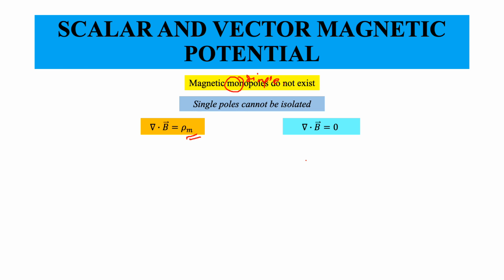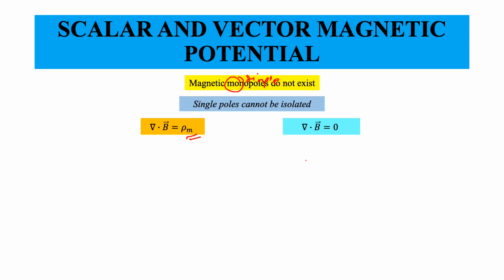You have to distinguish between this law as a physical rule and this law as a mathematical tool. A mathematical tool is sometimes advantageous to include magnetic charge.